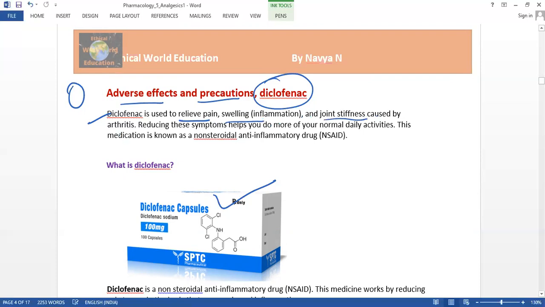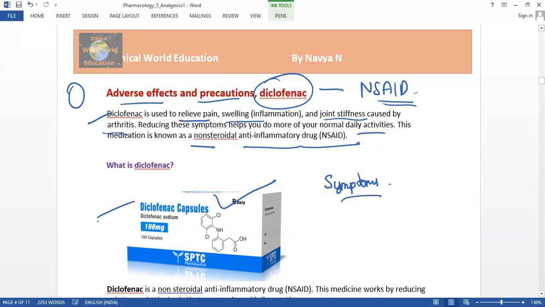It reduces the symptoms and helps you carry on your daily activities, to concentrate on your daily activities. This medication is known as a non-steroidal anti-inflammatory drug, so it comes under this group. Let us know what it is, how it works, and what the use of this is.